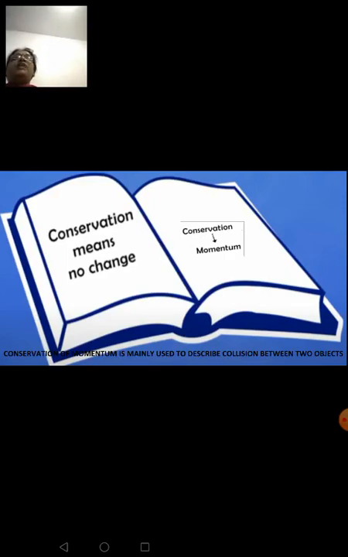What happens after collision? What is seen before collision? What is happening during collision? This is what we will be learning. Already seen that conservation of momentum is mainly used to describe collision between two objects.